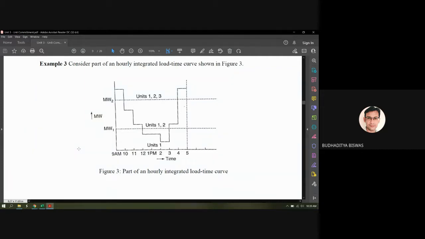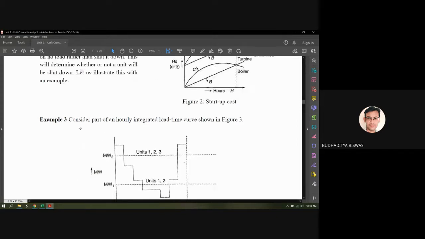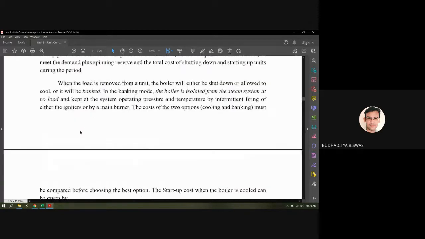Okay, so today we do only one thing, which is what is the difference between shutdown and banking? Because last day this thing is also written here, what is called banking. So if a boiler is in the banking mode, then the boiler is isolated from the steam system at no load and keeps the system operating pressure and temperature by intermittent firing, either by igniters or by main burner.